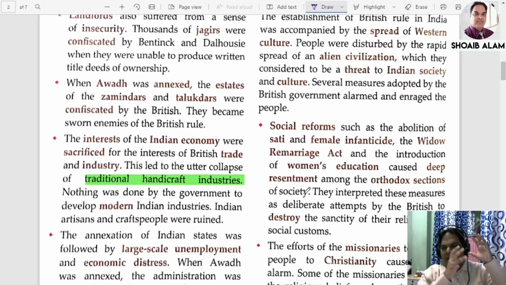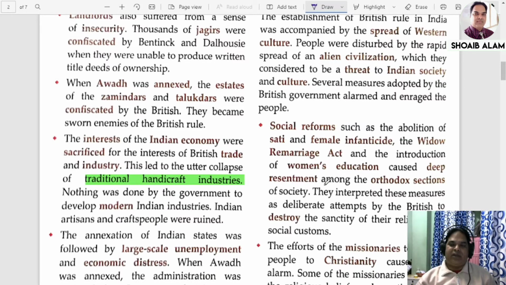The old believers in the society did not want this type of thing to happen. Suppose the sati system was prevalent in the society, and people followed it from generation to generation. Now all of a sudden sati pratha was completely banned. People said, how can they interfere in our social customs? Though on one side it is good that they wanted to bring reformation, the orthodox people resented these changes.